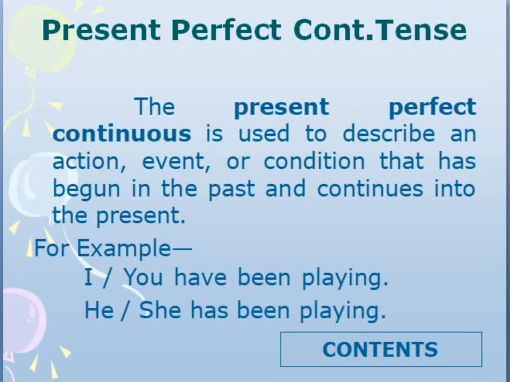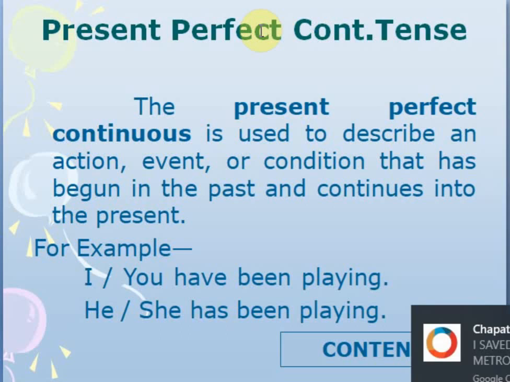Coming to present perfect continuous tense. Now it is the mixture of perfect and the continuous tense. In continuous we use first form of the verb plus ing, like playing, sitting, eating, sleeping, reading. So we pick it up from the continuous tense. From the perfect tense we pick has or have.